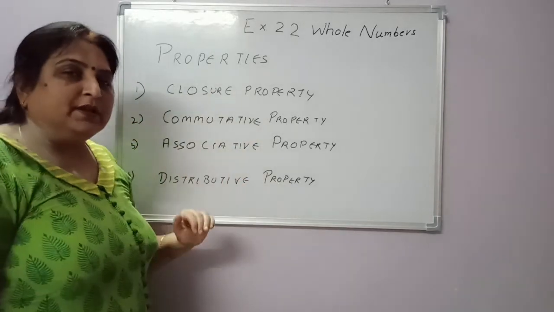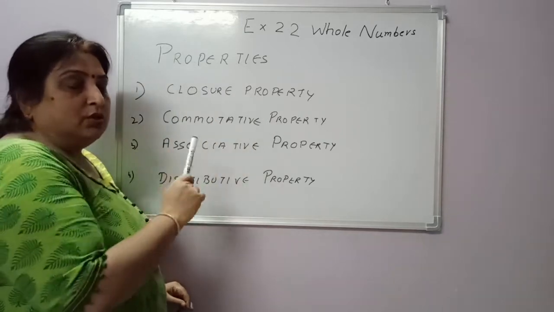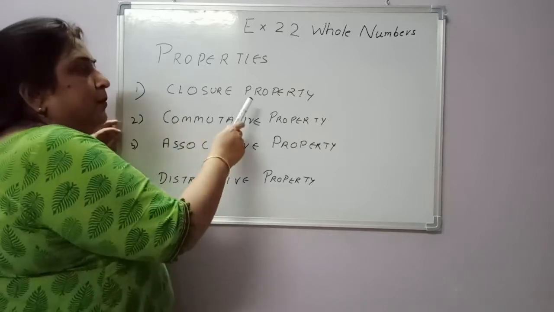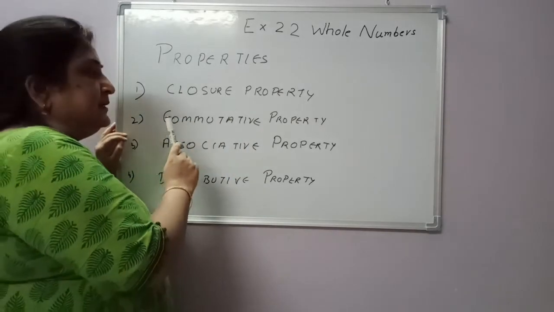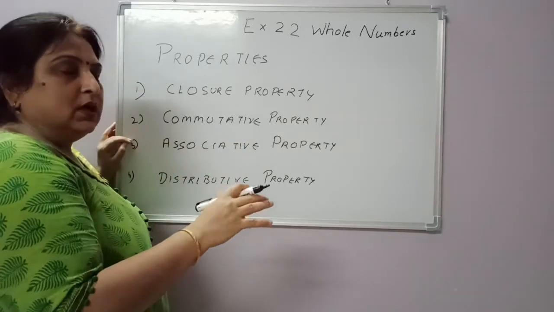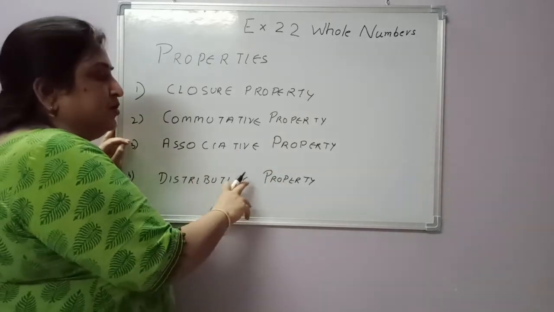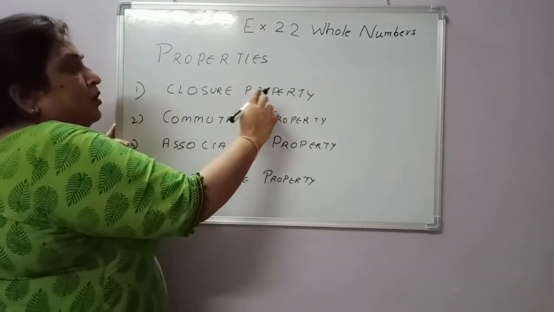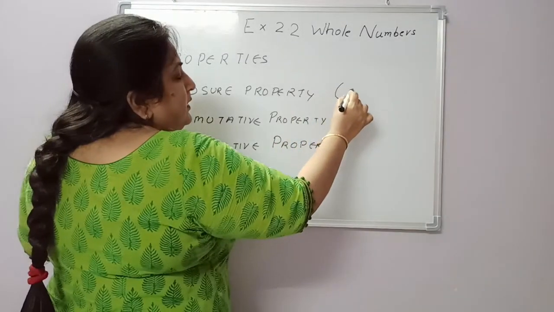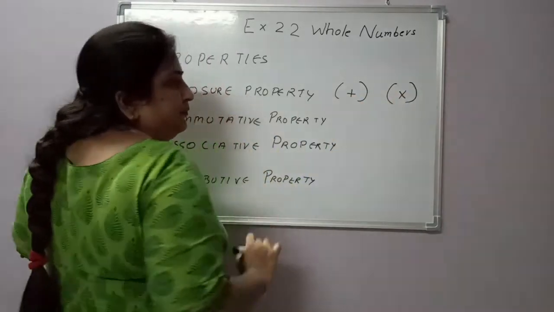I'll give you the explanation of properties. These are the properties of whole numbers. First property is closure property. Second property is commutative property. You must have heard these words. I'll explain you. Associative property. Distributive property. Okay. Closure property of whole numbers is only possible in the case of addition and multiplication.